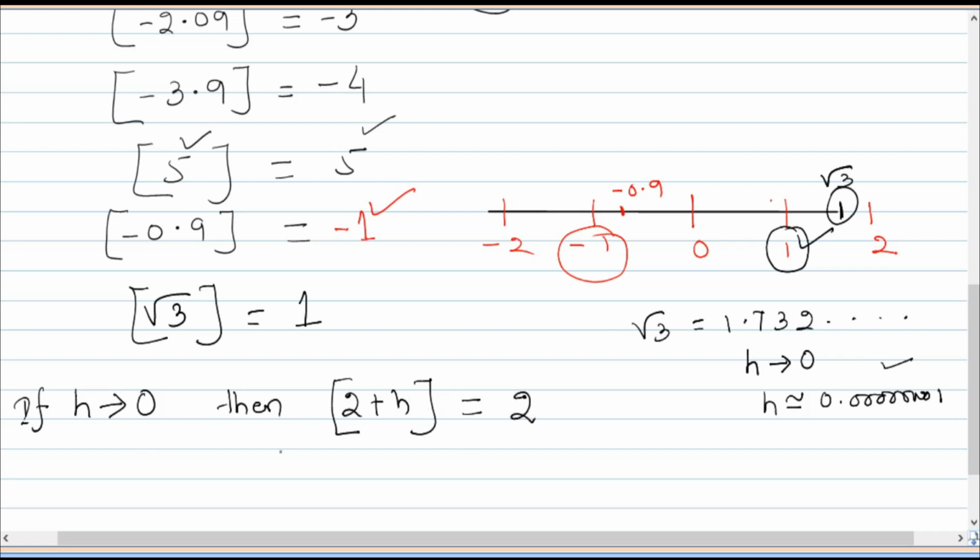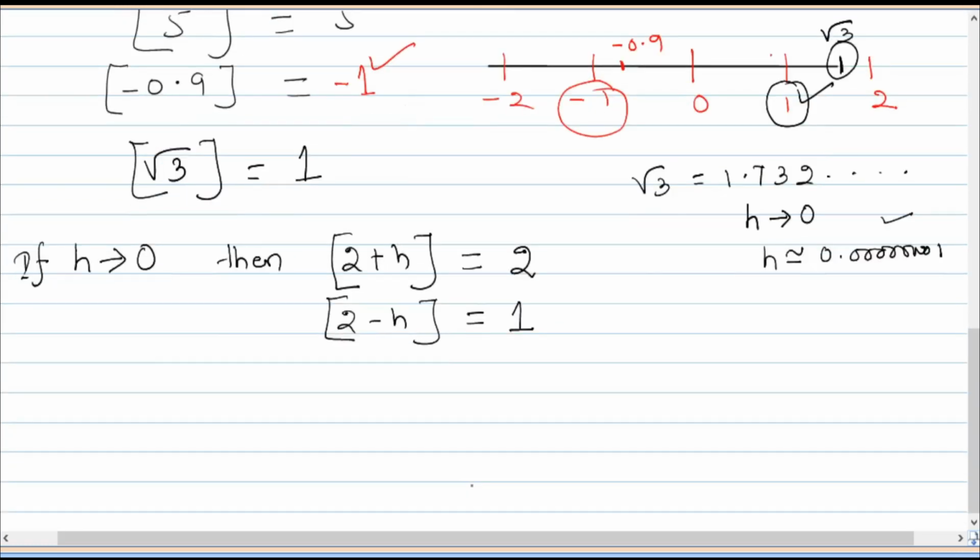Okay, would you follow? Suppose 2 minus h. You have to ask what is the greatest integer of 2 minus h. Then h is a very small number subtracted from 2, so we are left with 1 point something. So the greatest integer is 1.